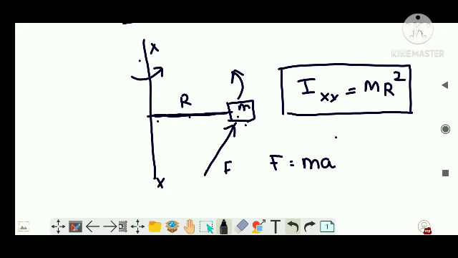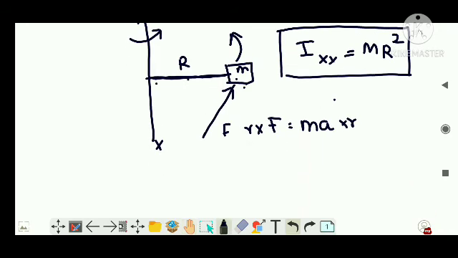Let us multiply R on both sides. So what is R into F? That is your torque, right? Then mass, and A is your tangential acceleration, which I can write as R alpha, into R. So I can write torque is equal to mr squared alpha.